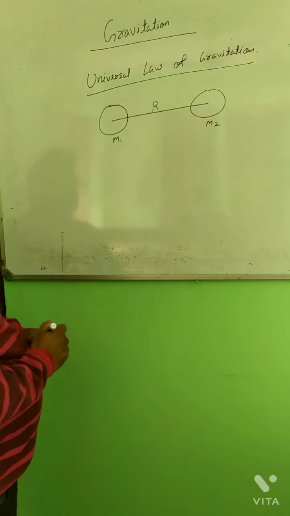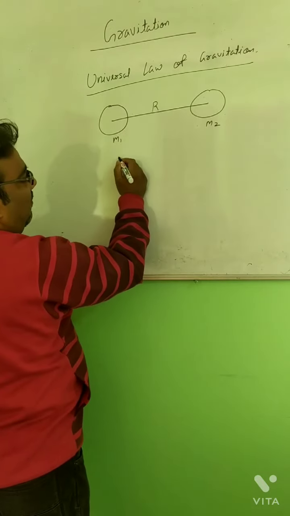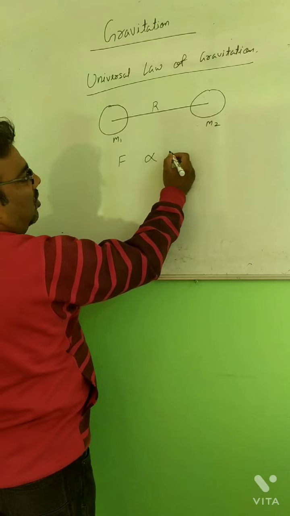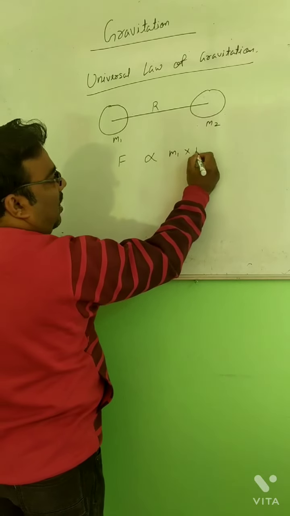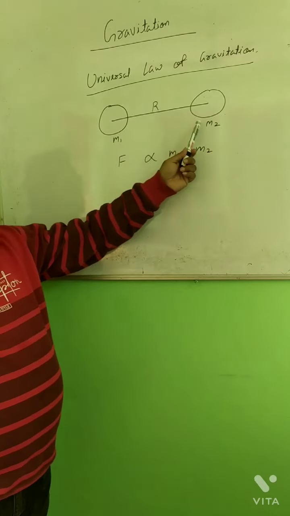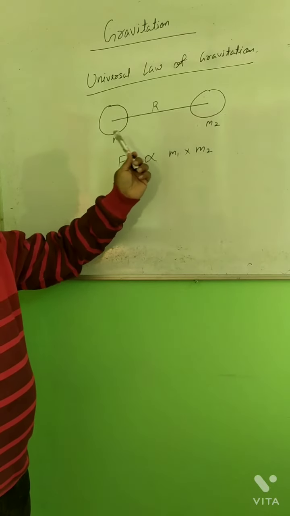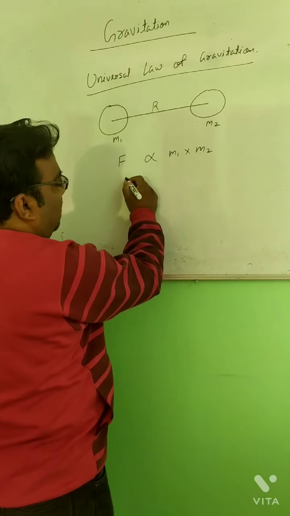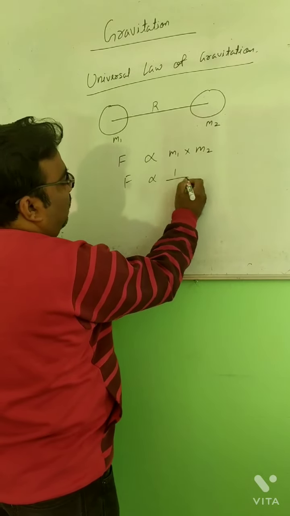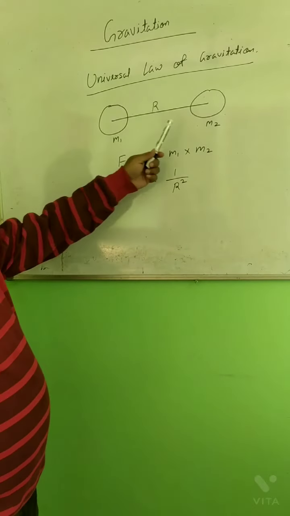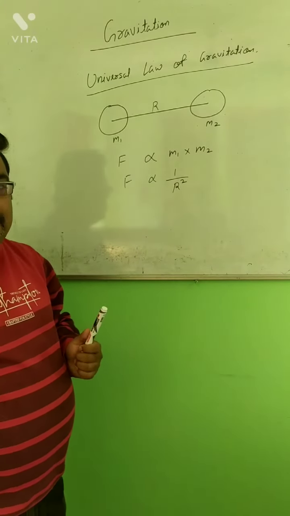The gravitational force between them is directly proportional to the product of the masses. Means the more the mass of both bodies, the more the gravitational force of attraction between them. And it is inversely proportional to the square of the distance between them. Means the more the distance, the less the gravitational force between them.